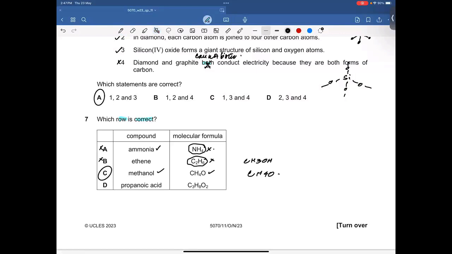Propanoic acid. The structure of propanoic acid is CH3, CH2, COOH. We have done this in class, all right? So you guys need to remember all these structures and their formulas. And I've given you the molecular formula of propanoic acid as well. You can even check the register. 1, 2, 3 carbon atoms, 6 hydrogen atoms and 2 oxygen atoms, whereas this one has 8 hydrogen atoms, which is not possible. Therefore, option D is also incorrect. Hence, C is going to be the correct answer.